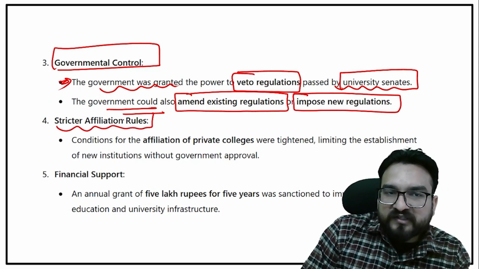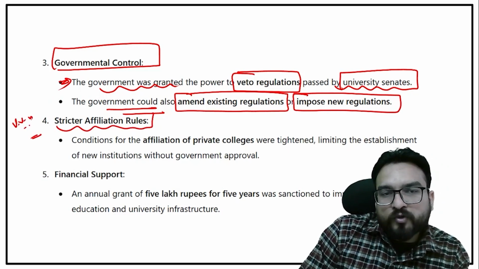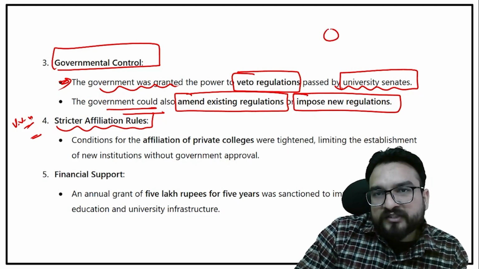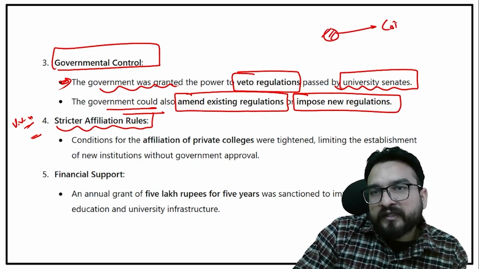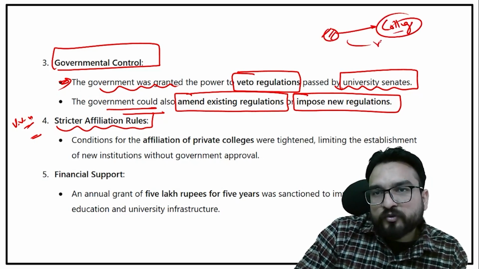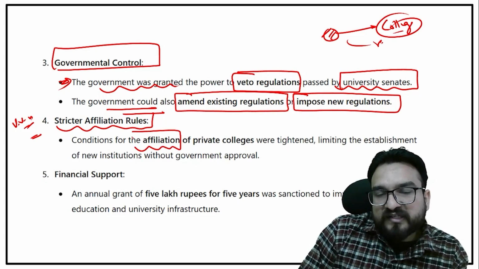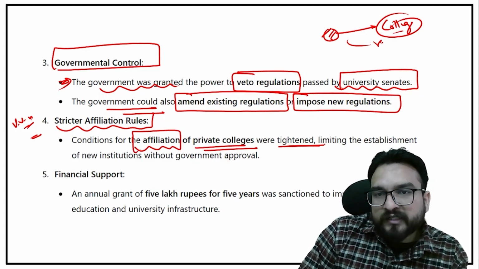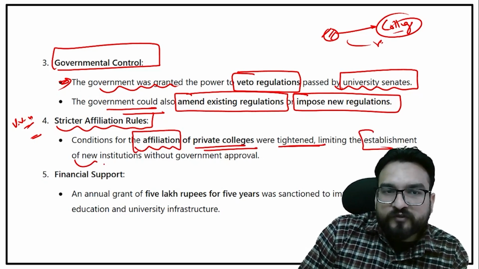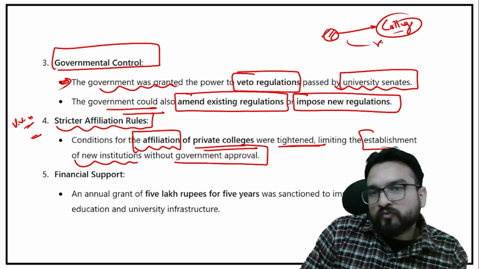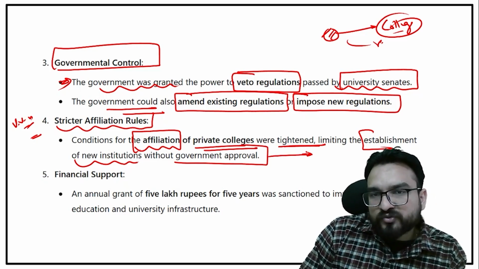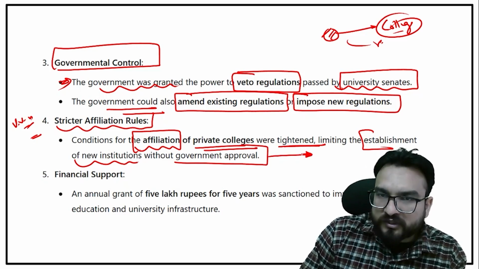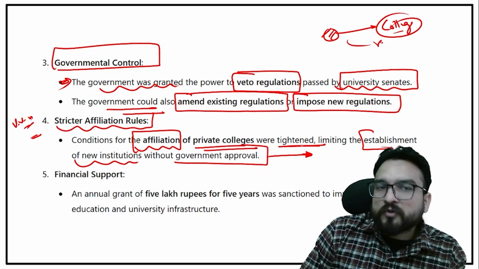Stricter affiliation rules. This is also a very, very important point. Now any college cannot simply come and get the name of a university. The conditions for the affiliation of private colleges were tightened, limiting the establishment of new institutions without government approval. That means any institution that has to come up as a university or college now has to go through a very tightened process.